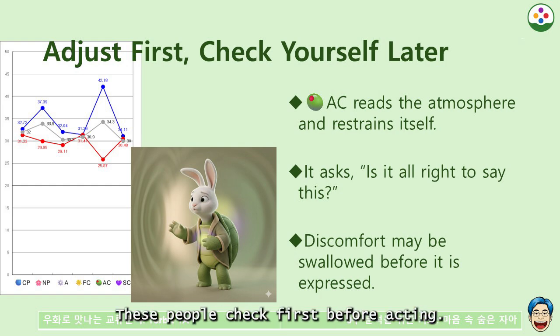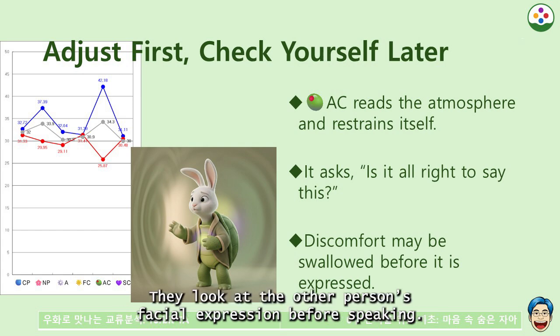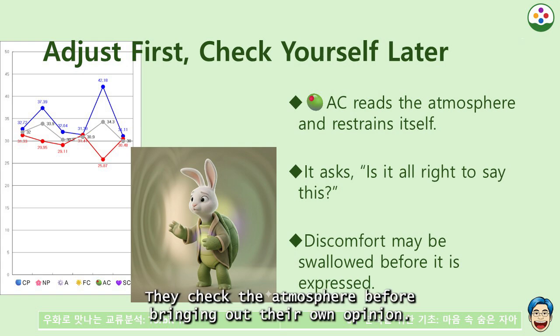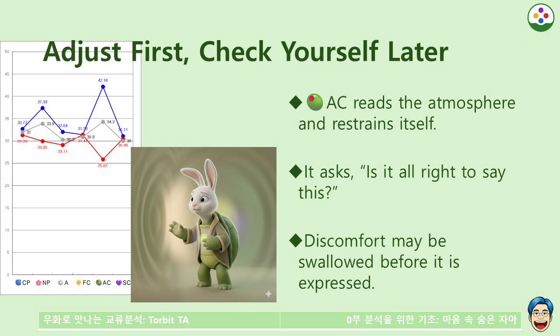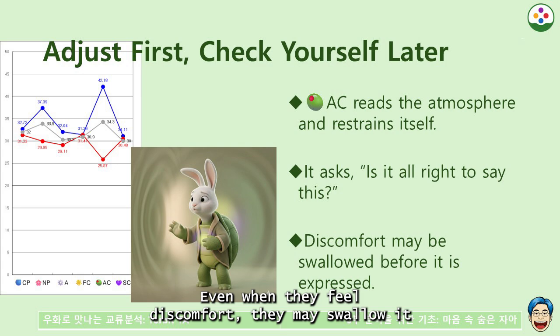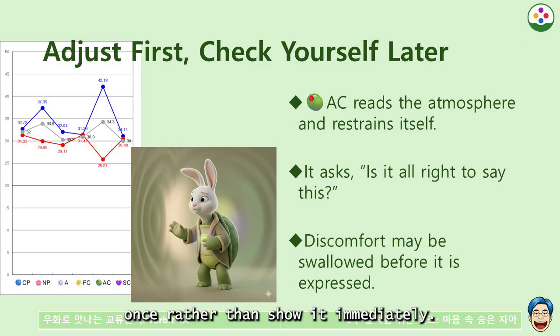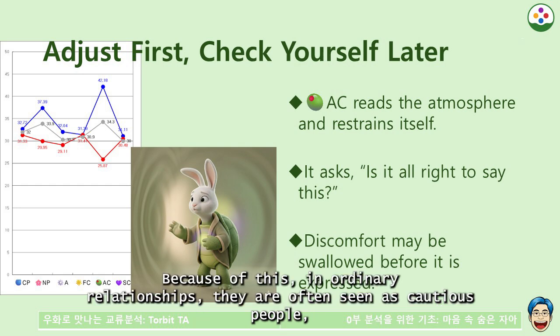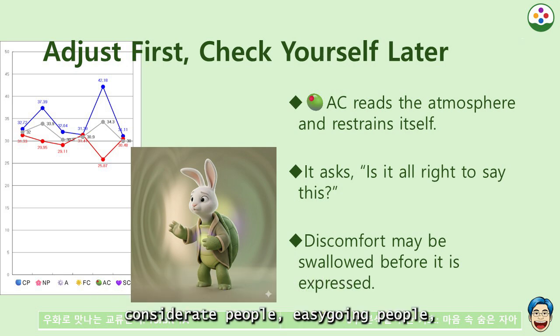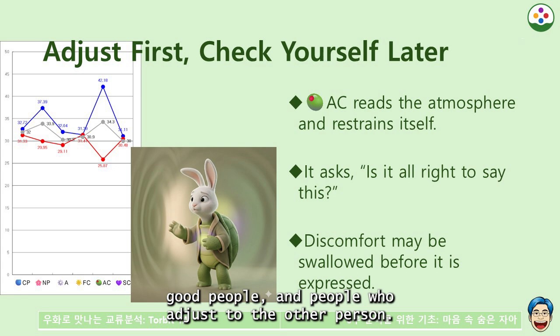These people check first before acting. They look at the other person's facial expression before speaking. They check the atmosphere before bringing out their own opinion. Even when they feel discomfort, they may swallow it once rather than show it immediately. Because of this, in ordinary relationships, they are often seen as cautious people, considerate people, easygoing people, good people, and people who adjust to the other person.